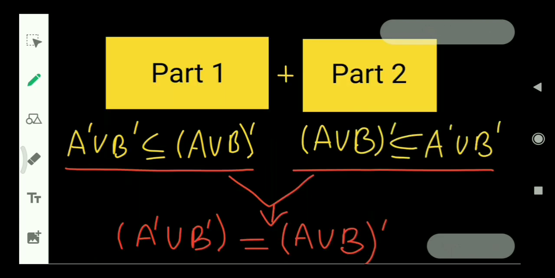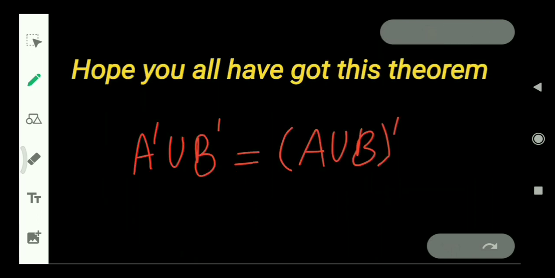So in the first part we proved this, in the second part we proved this, which combining we get A' union B' is equal to (A union B)'. Hope you all have got this theorem in which we have proved A' union B' is equal to (A union B)'.